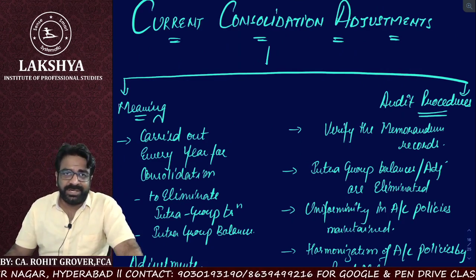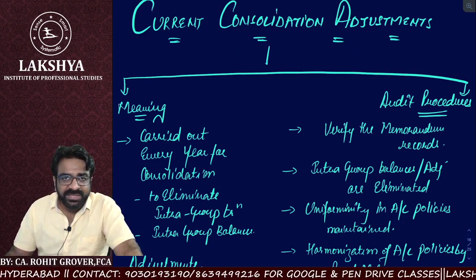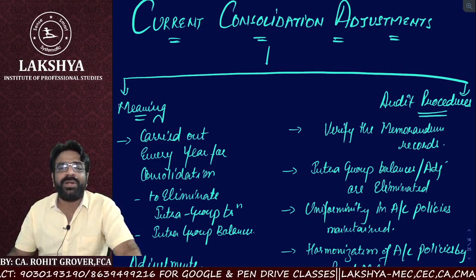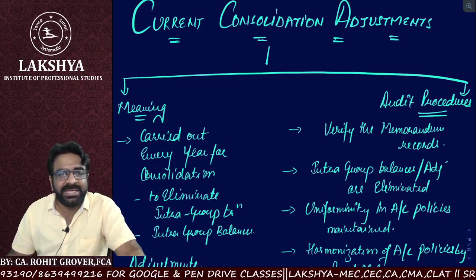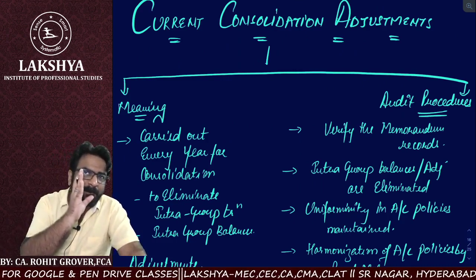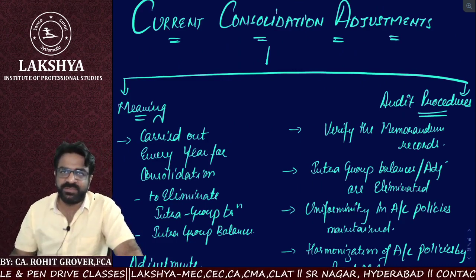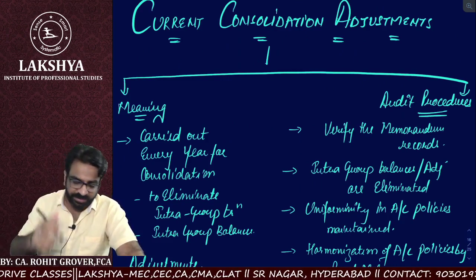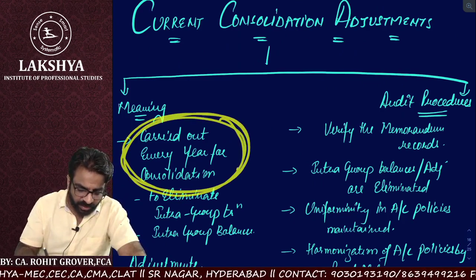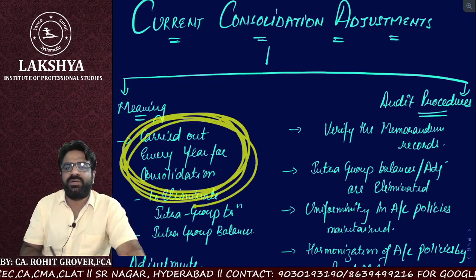Current consolidation adjustments are those adjustments which are required to be carried out on a yearly, every-year basis. It is unlike the permanent consolidation, which was required only on the first occasion. These are adjustments required to be carried out every year for consolidation.